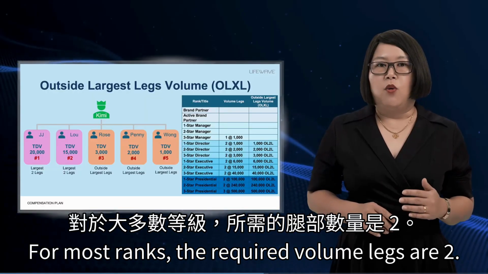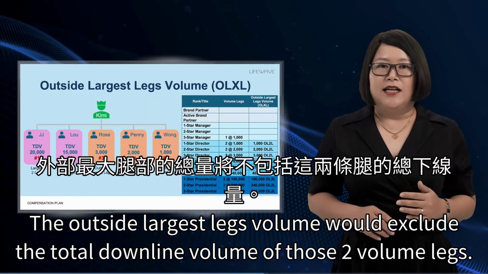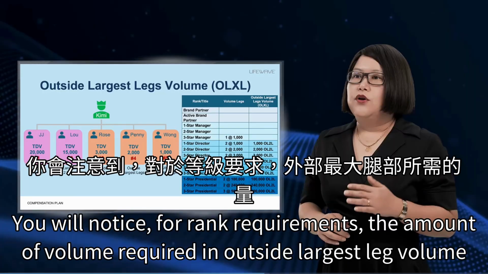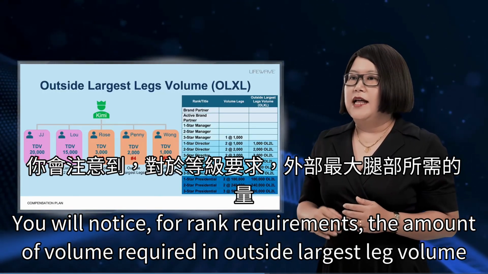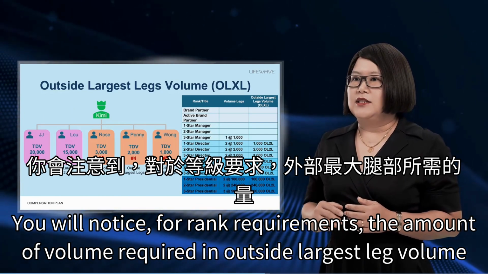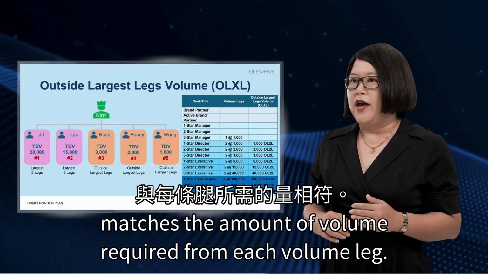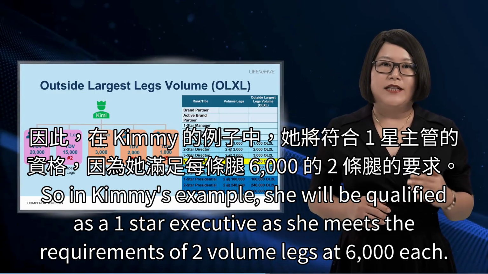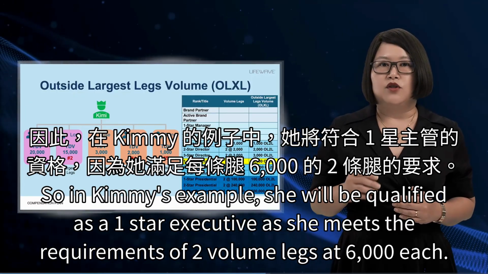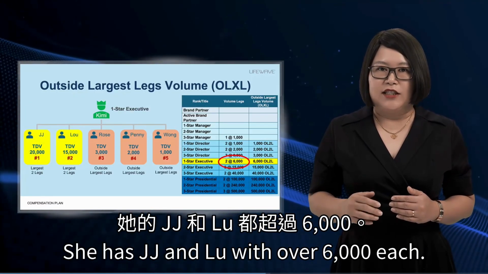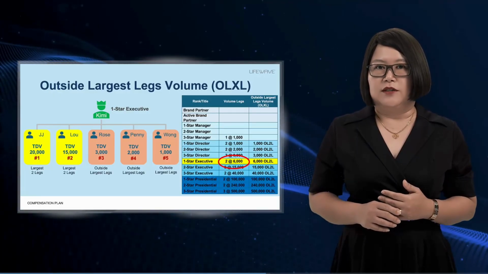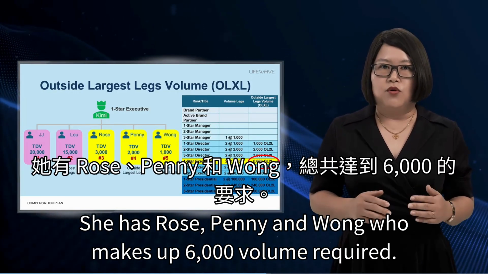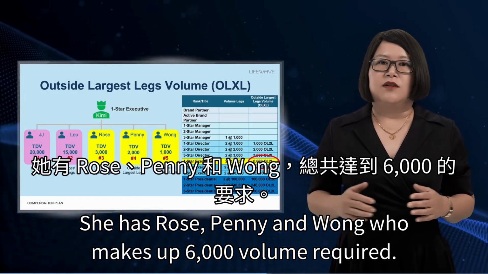For most ranks, the required volume legs are 2. The outside largest legs volume would exclude the total downline volume of those 2 volume legs. You will notice for rank requirements, the amount of volume required in outside largest leg volume matches the amount of volume required from each volume leg. So, in Kimi's example, she will be qualified as a 1-star executive as she meets the requirements of 2 volume legs at 6,000 each. She has JJ and Lou with over 6,000 each. She also meets the outside largest 2 legs requirement of 6,000. She has Rose, Penny, and Wong, who make up the 6,000 volume required.